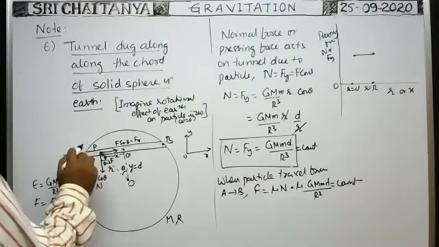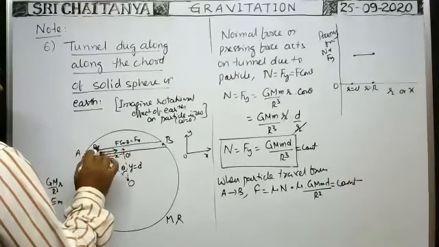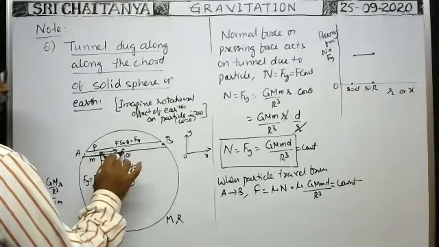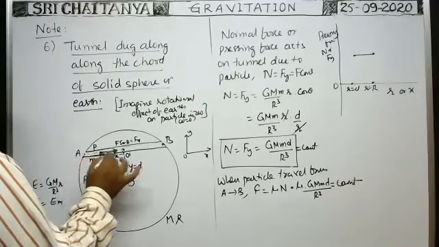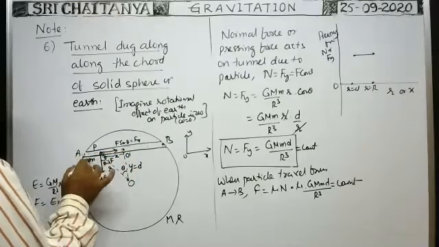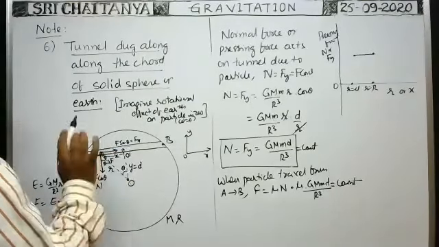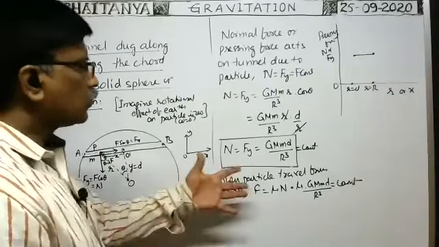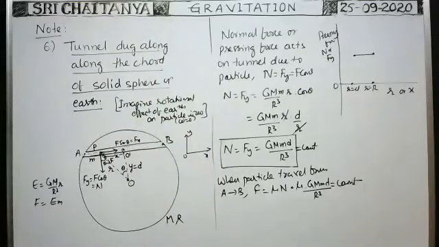When the particle moves from this position to this position, what is the work done by friction? It means F into the perpendicular distance. What is this distance? It means R sin theta. This distance is equal to R sin theta because this is R and the angle here is theta. So this is the friction force. It is about the tunnel.